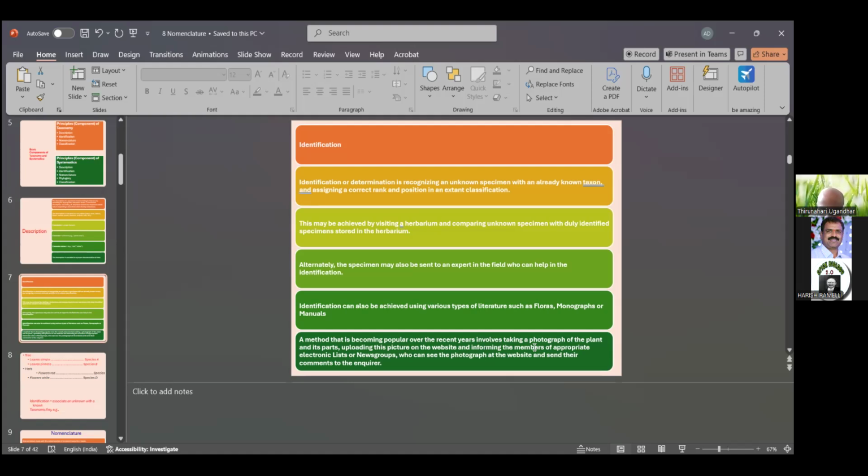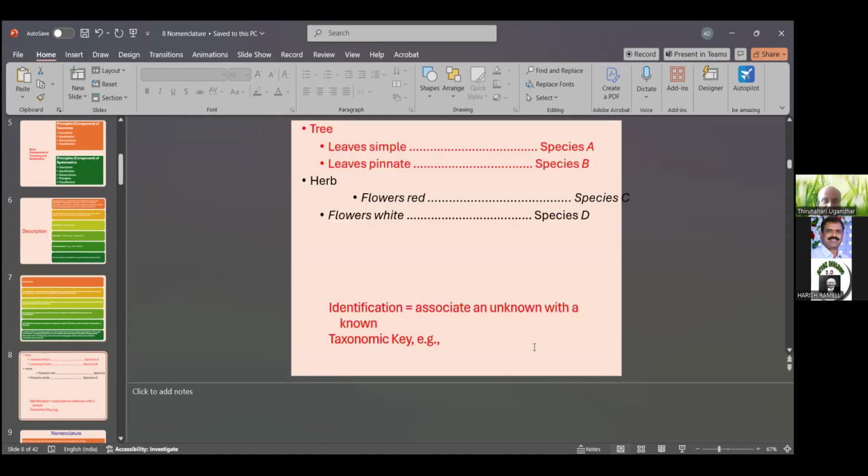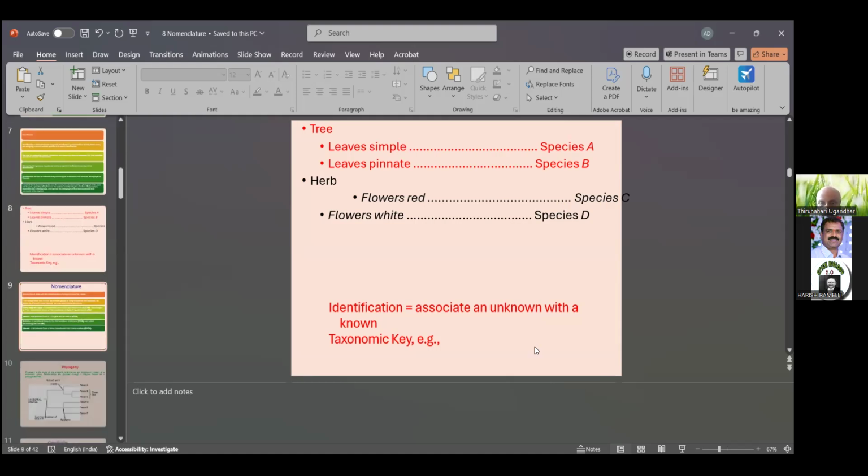The pictures are uploaded to a website with information. On the website, the members of an appropriate electronic mailing list or group can see the photograph and send comments to the curators. This is also an important quality. Then for a tree, leaves are simple or compound, pinnate or palmate; for herbs, flowers are red in color or white. Identification means associating unknown with known characters of the plants.